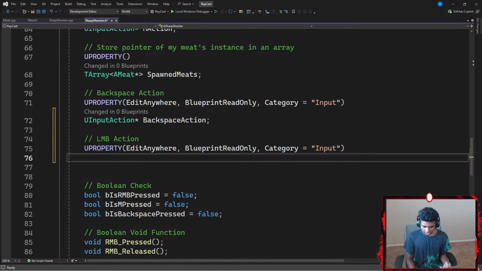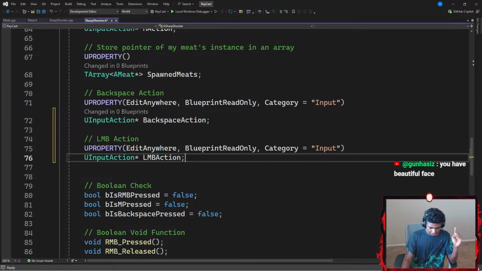Okay, once I'm done with that, I'm going to go under that and create a UInputAction class, or actually represent my UInputAction class through a pointer called something like LMBAction. There we go. Oh bad, guys, I forgot this is not Python. Okay, LMBAction, and then I'm going to do a semicolon.